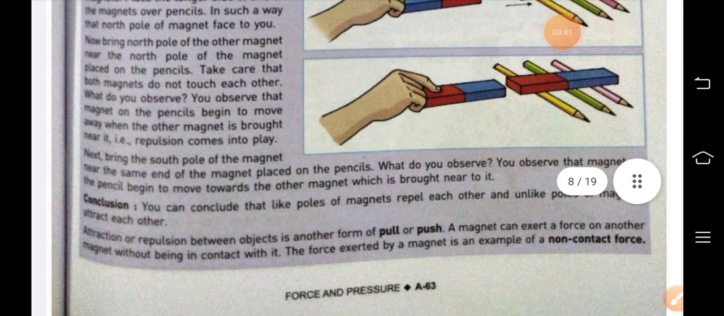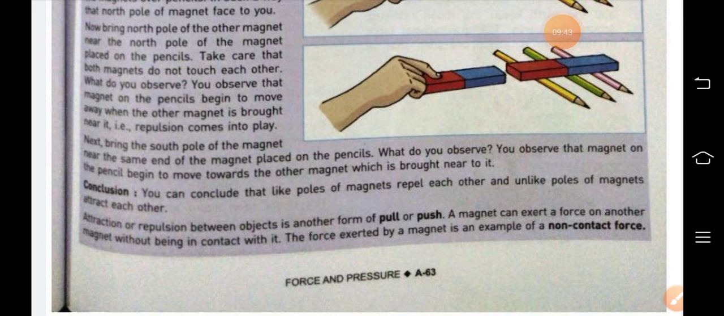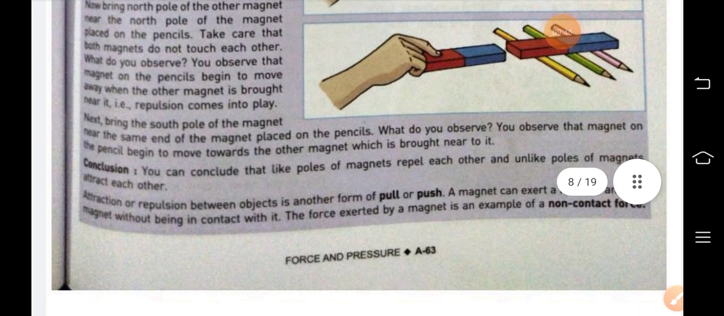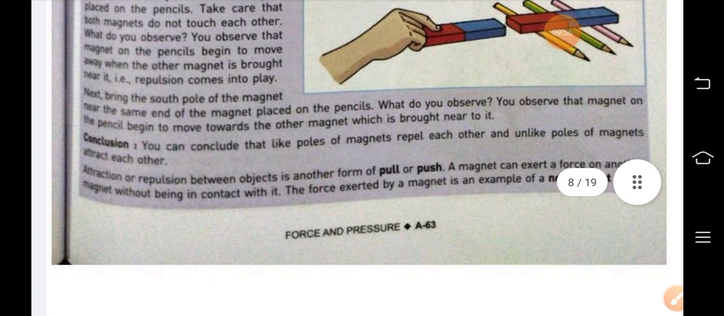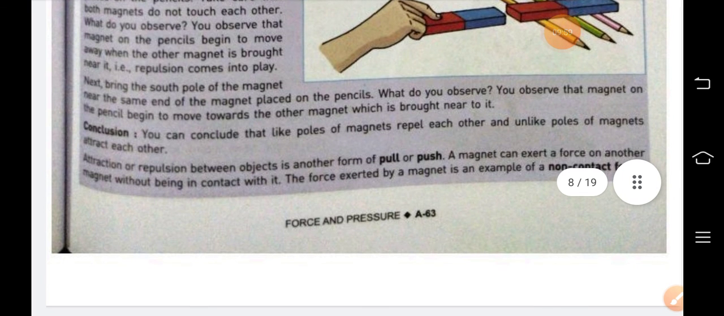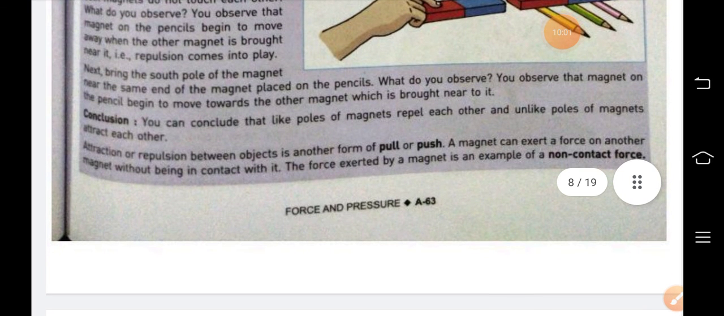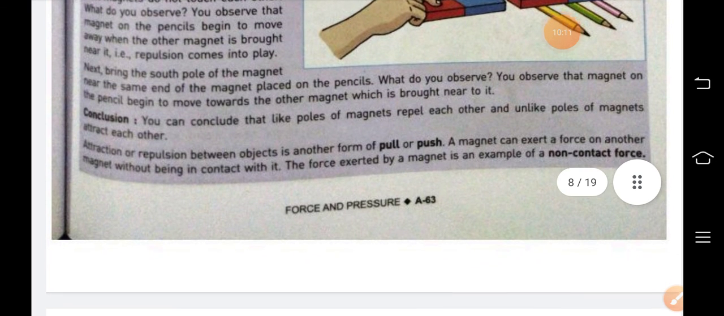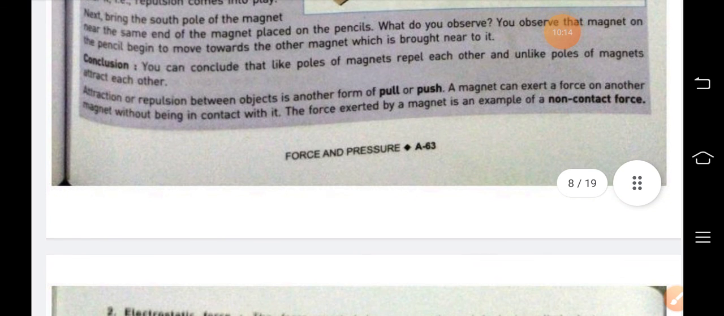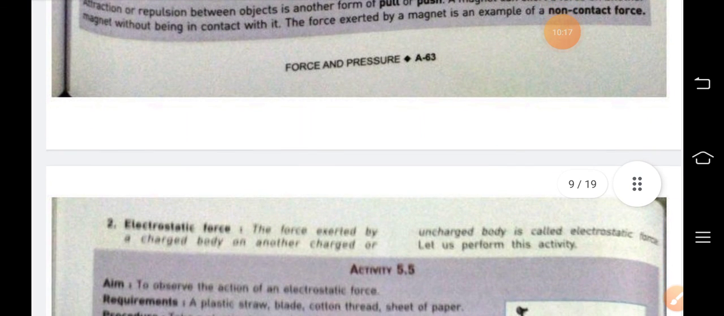Now the second time, bring the south pole of the magnet near the same pole, that means the north pole. Then we will see that it comes towards the magnet and sticks to it because of the opposite pole. So we conclude that like poles of magnets repel each other and unlike poles of magnets attract each other. So attraction or repulsion between objects is another form of pull or push, and because it occurs from a distance, it is a type of non-contact force.